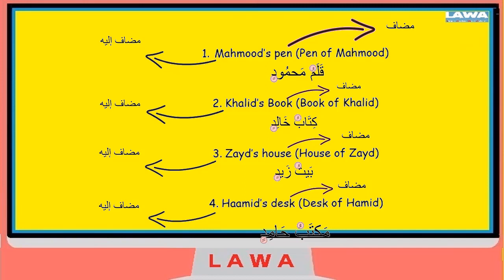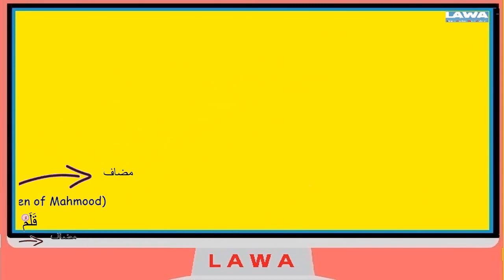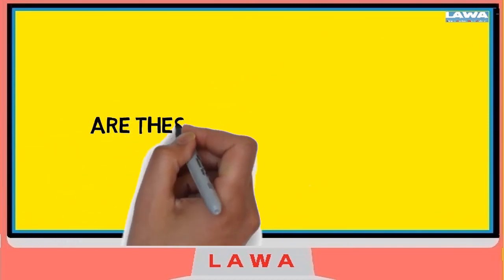Once you've found that link, find out what the thing is. So if it's, for example, a pen, a book, a water bottle, a bag, a purse, a wallet, any of these things, these are all things which are being referred to somebody else. Whoever owns any of these things, or whoever they belong to, that person becomes the mudaf ilayh, and the thing itself becomes the mudaf. In Arabic, the thing comes first, and the person who you are referring it towards comes second.